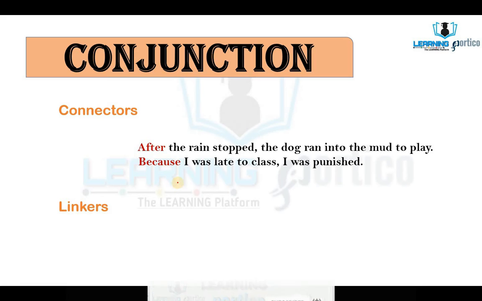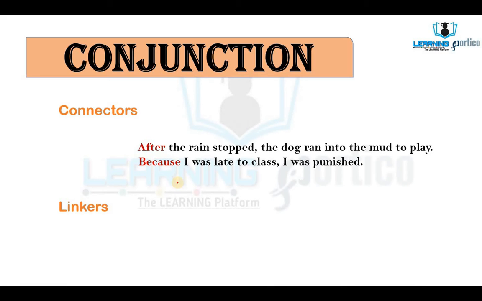In a few sentences, conjunctions are also used at the beginning of a sentence. After the rain stopped, the dog ran into the mud to play. Because I was late to class, I was punished. Here, after and because are the conjunctions used at the beginning of a sentence.